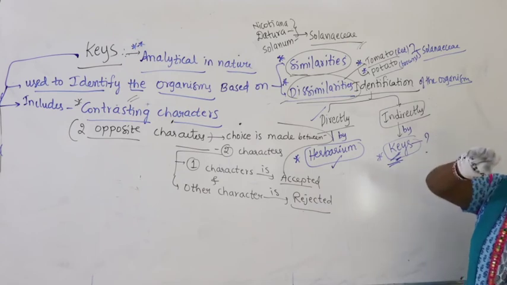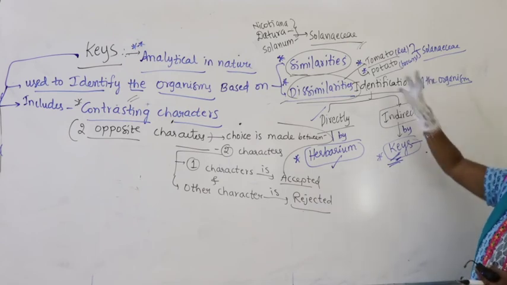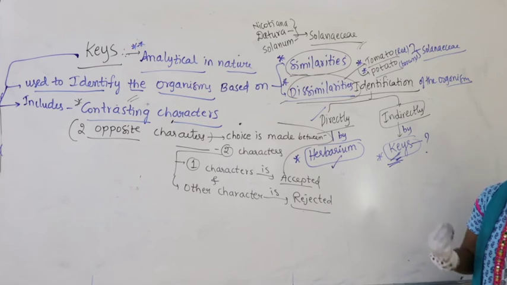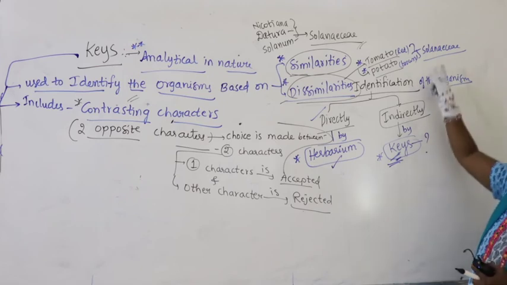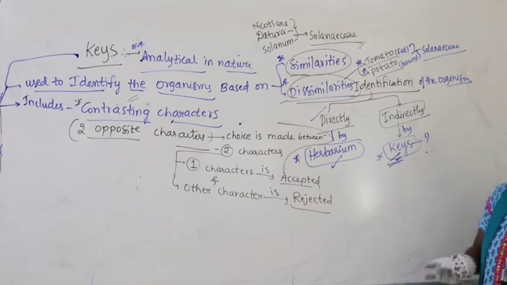One is red color tomato, other one is brown color potato. They have some few dissimilarities, but still because of few similarities they are placed together under Solanaceae.